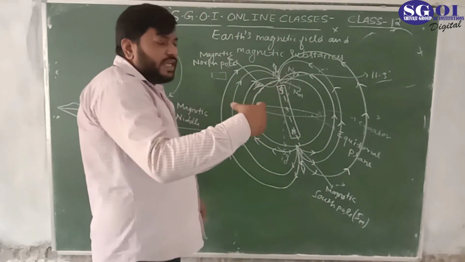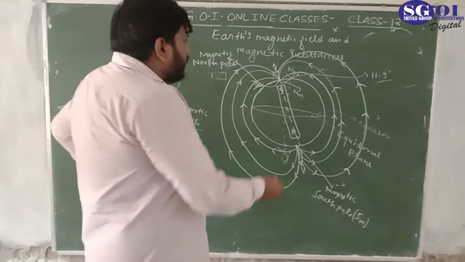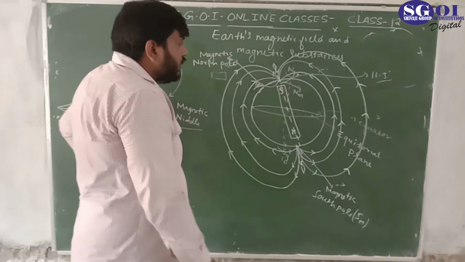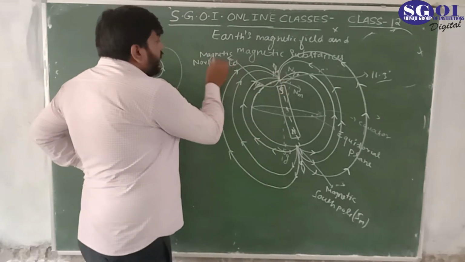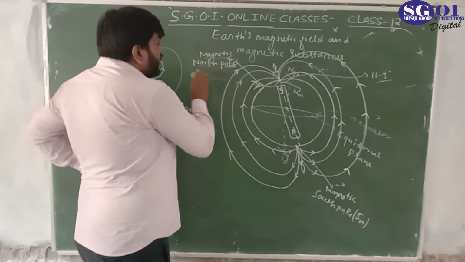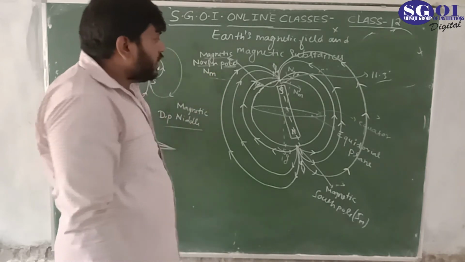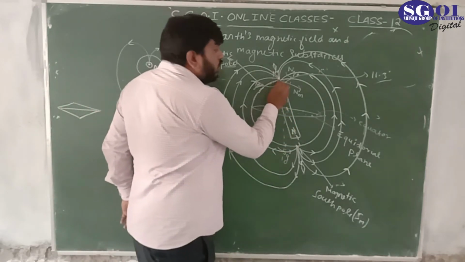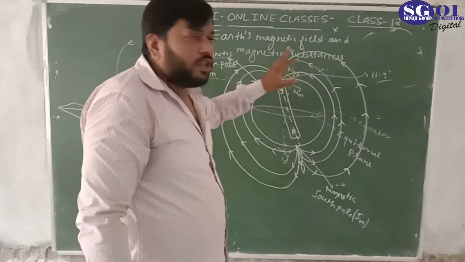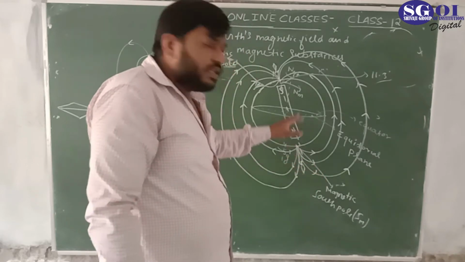So this point is defined as the magnetic north pole, and it is written as N.